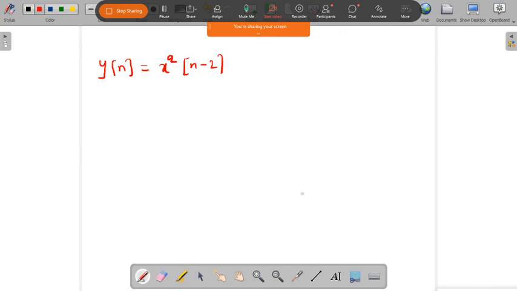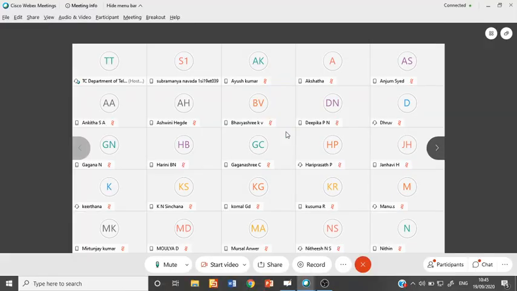Is it time variant or time invariant? Time invariant. Since x square is a general factor, it doesn't change with respect to time.